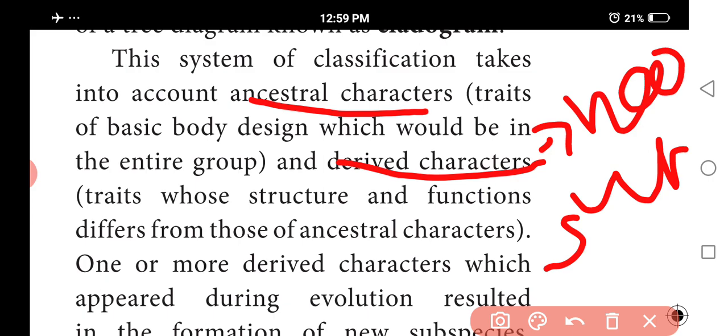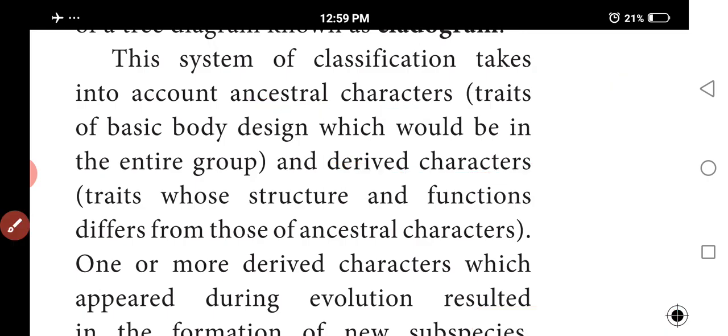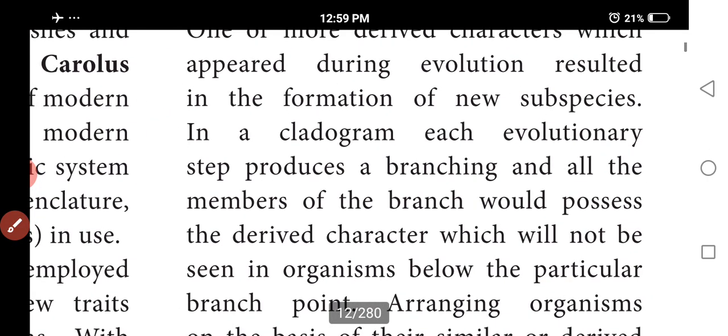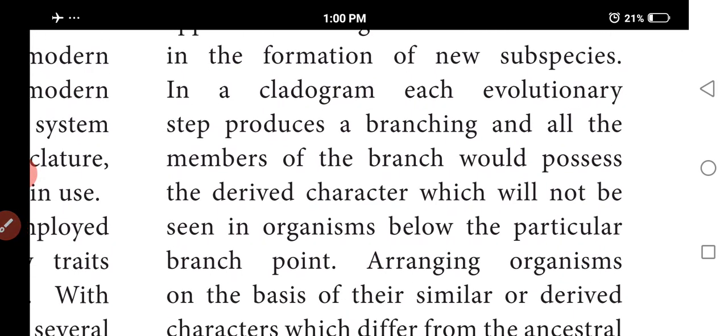Next, the cladogram mostly possesses derived characters, not ancestral characters. Organisms are arranged based on ancestral characters and derived characters.